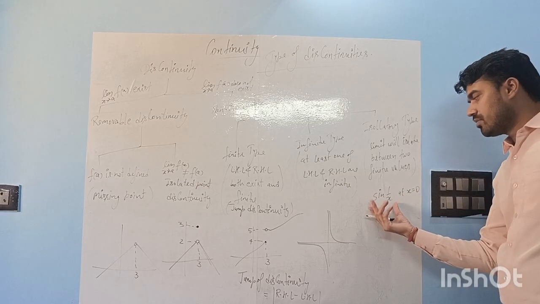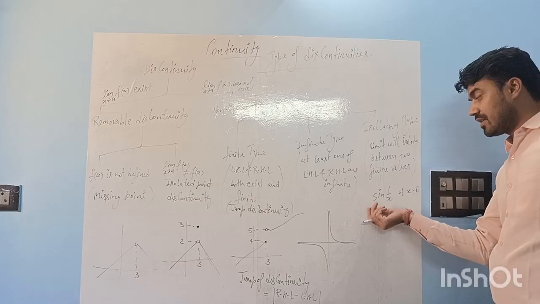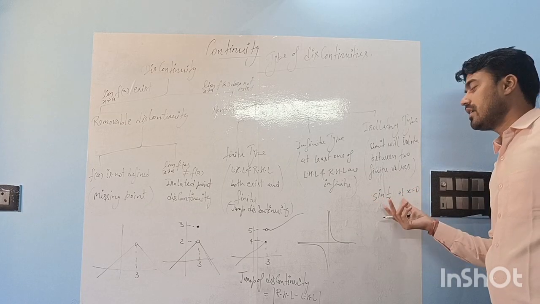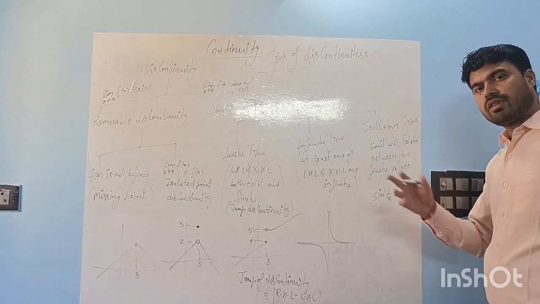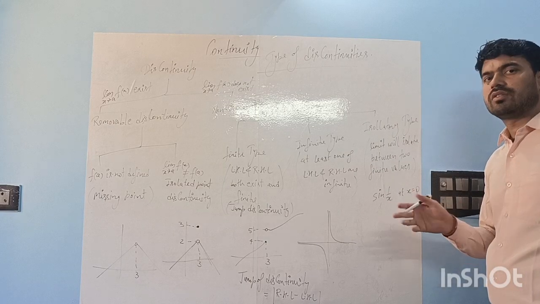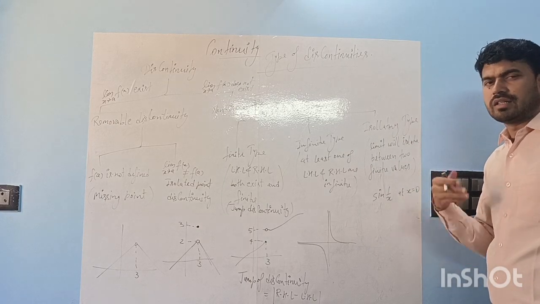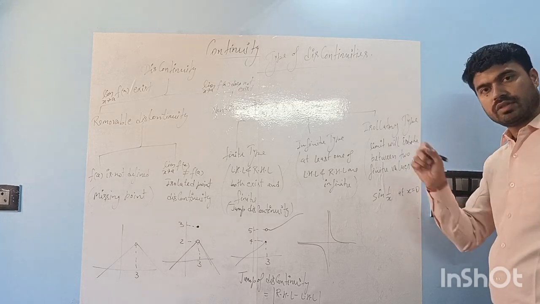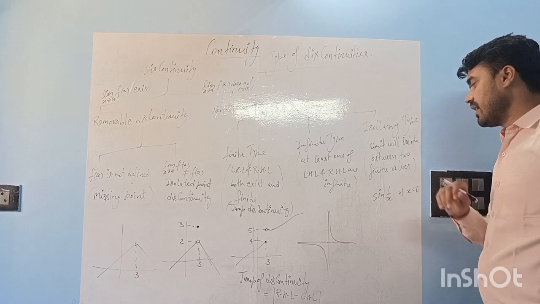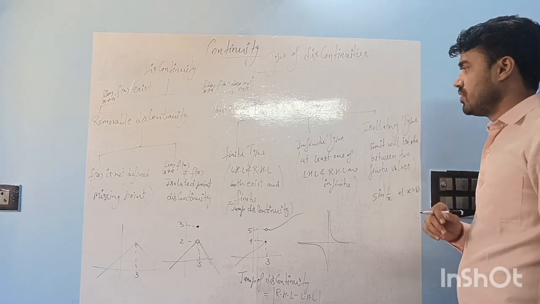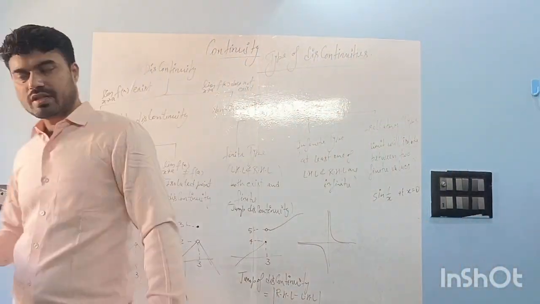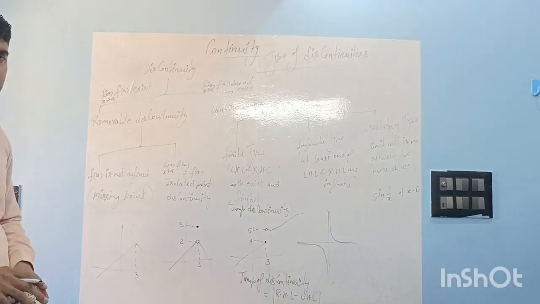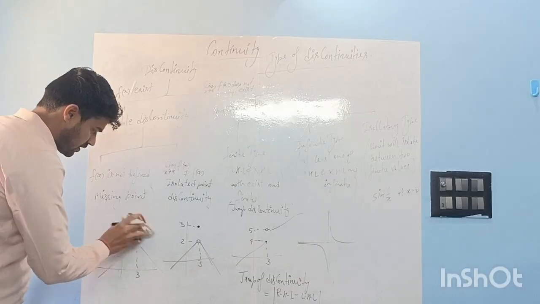So if you take the limit of sin 1 by x at x equal to 0, when you take limit x tends to 0, 1 by 0 will go to infinity, and the value of sin infinity can be anything between -1 to 1. So you will not be able to decide whether it will be -1, 1 or something in between, right? So it will oscillate between -1 to 1. Okay, so that's why it is oscillatory type of discontinuity. So these are the different types of discontinuity. We can also write their examples if we want to write particular functions.